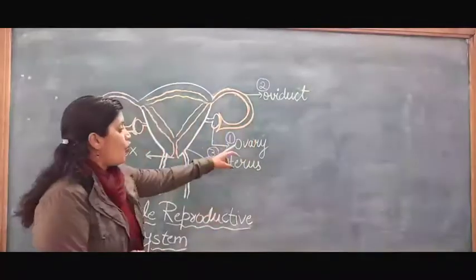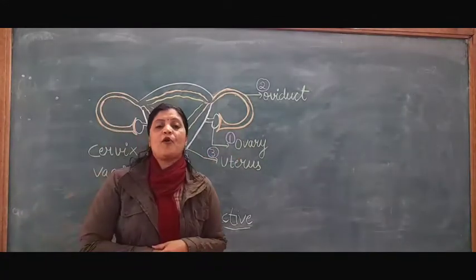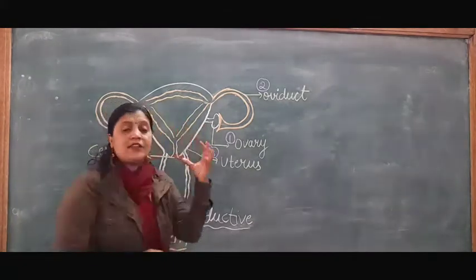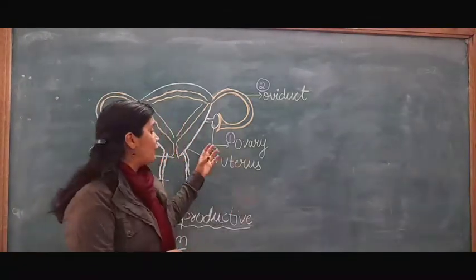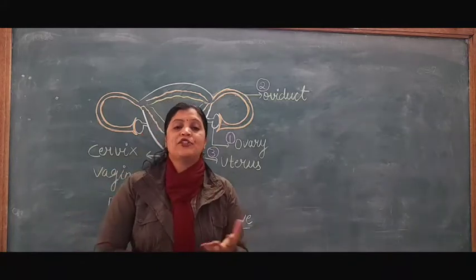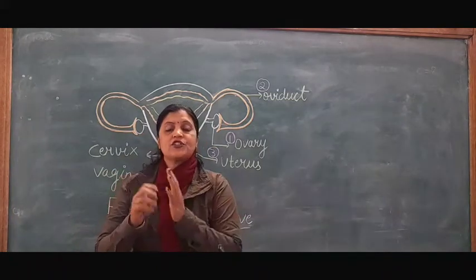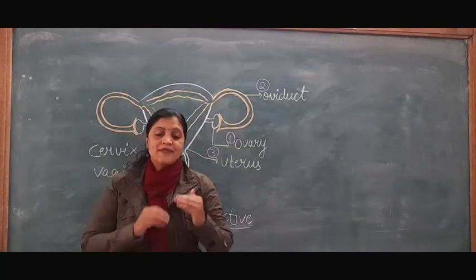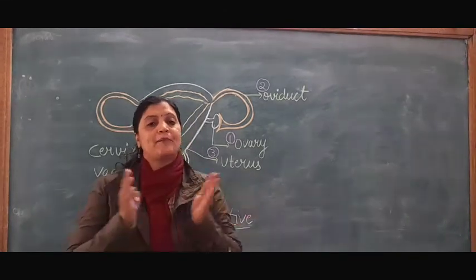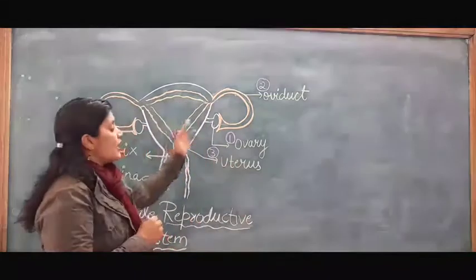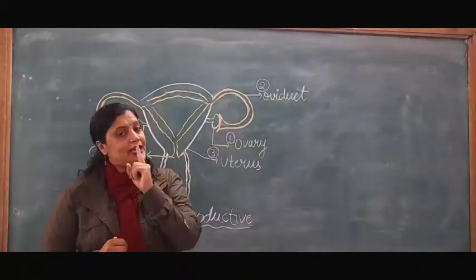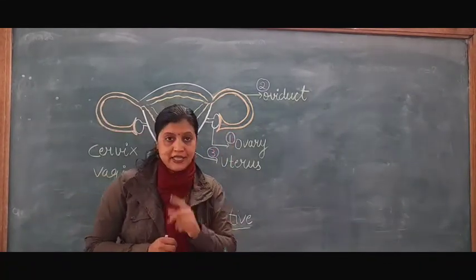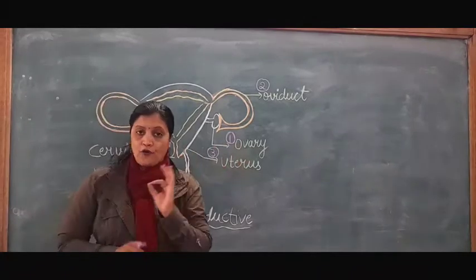First is the ovary. A pair of ovule-shaped ovaries are present in the female body. When a girl is born, the ovary already has so many immature eggs. When the girl reaches puberty, when the secondary sexual characters develop, some of these immature eggs get mature. Now, one of these ovaries releases one egg in a month. This is the first part, the ovary.